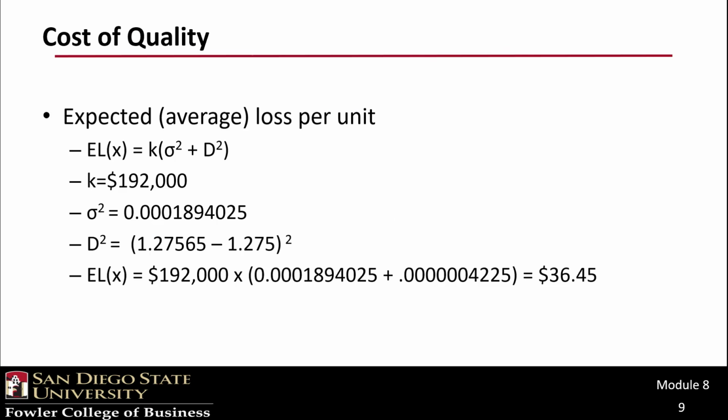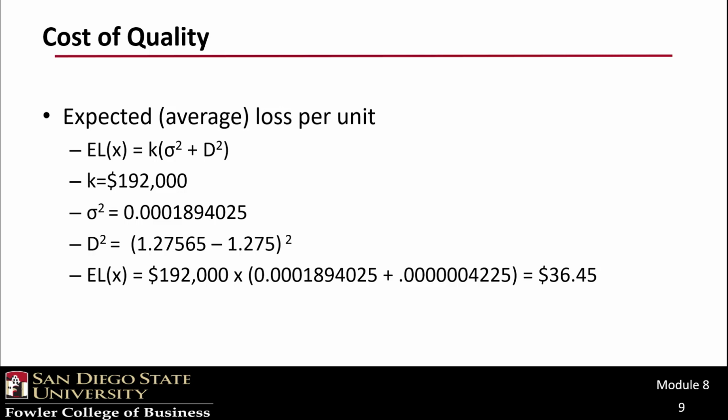Okay, so now we can calculate the expected loss per unit. So the expected loss of X equals K times the variance squared plus the average diameter minus the expected average, squared. We know that K is 192,000. We had calculated that previously. There's that variance, the last column we calculated, 0.001894025.